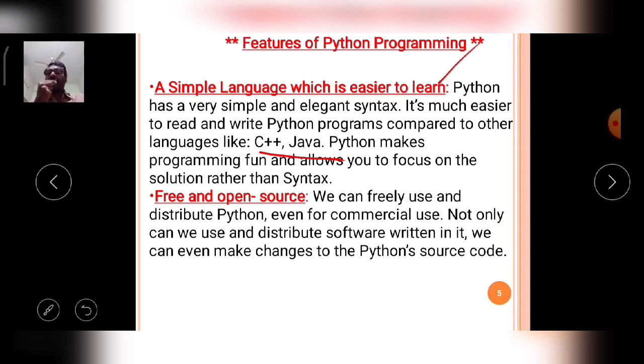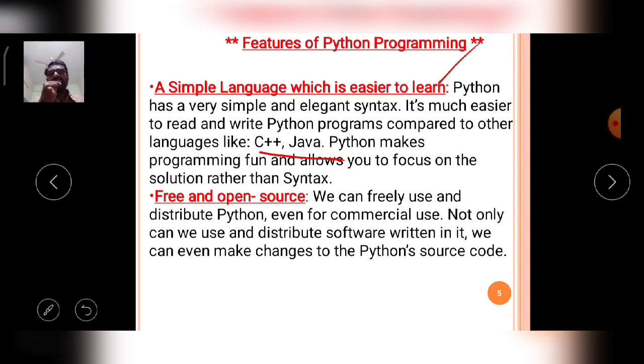According to the value assigned to the variable, the variable is declared automatically as integer, as float or string, whatever it may be. There is no necessity to declare the variables at the beginning of the program. Simply and happily, the programmer can use the variables whenever he wants in the programming. Like that, Python is a very simple language which is easier to learn.